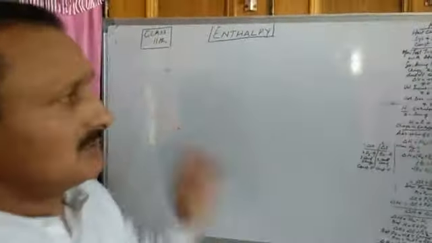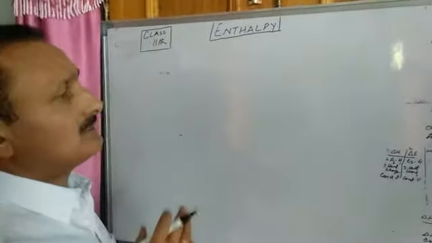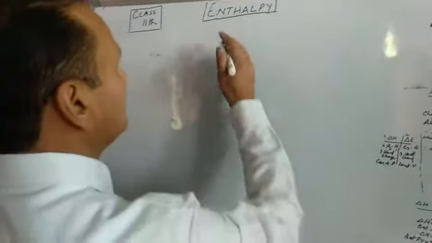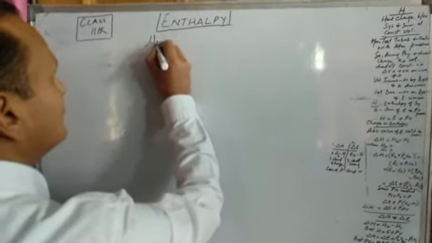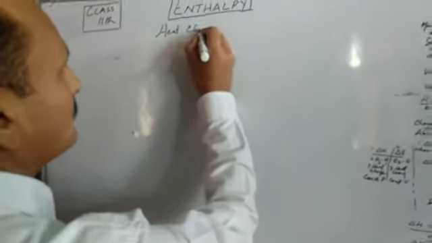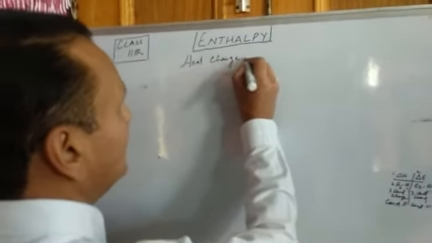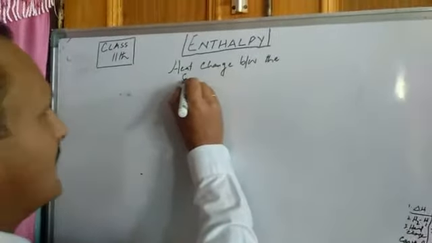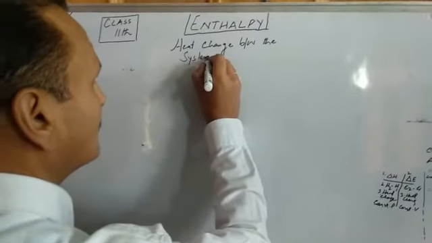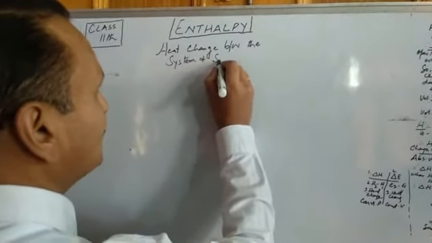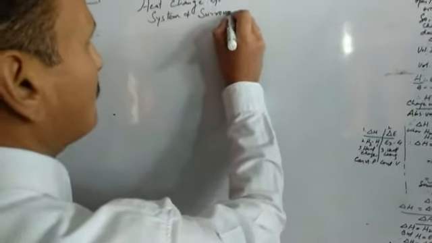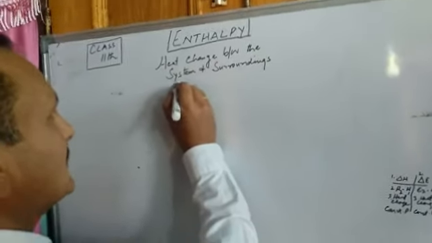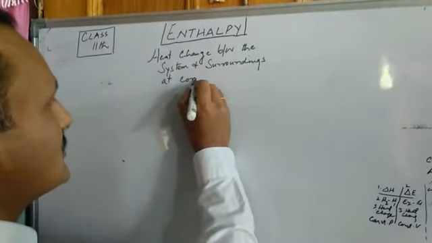First, coming to enthalpy. As far as enthalpy of the system or enthalpy of a substance is concerned, it is basically the heat change between the system and the surroundings, but there is a condition, and the condition is that it should be at constant volume.